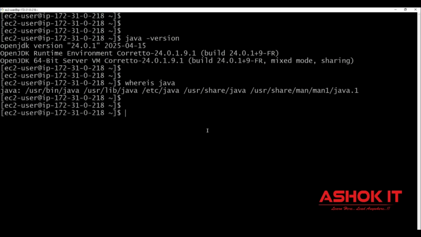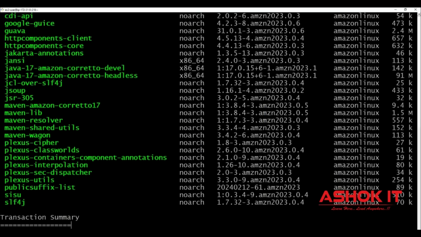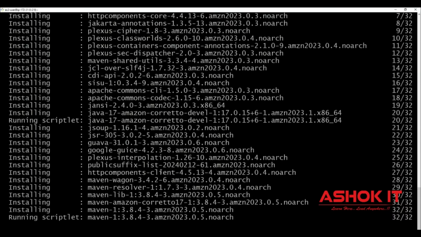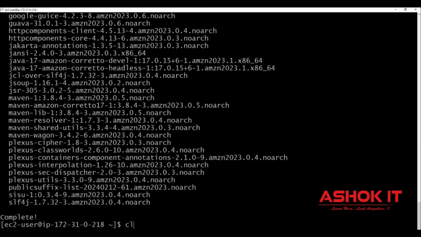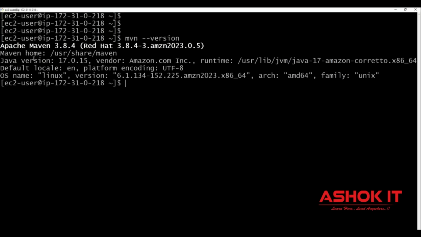Similarly, you can check for Maven also. mvn -version. Is Maven available? No. Maven software is not available. How to install Maven? Same process. sudo yum install maven -y. So with this, it is going to install Maven software in our machine. Good. Maven got installed. Now you can verify mvn -version to see whether Maven is available or not.